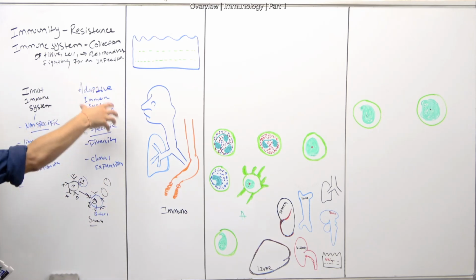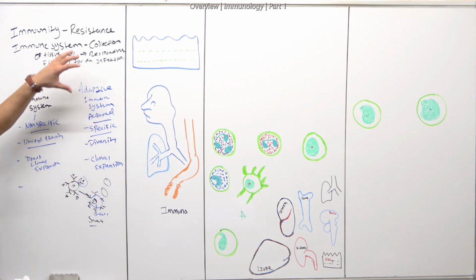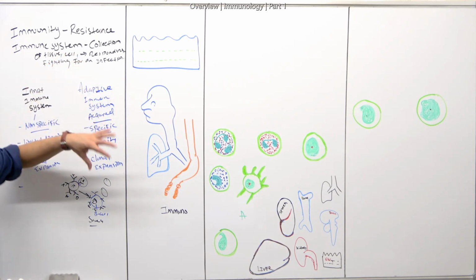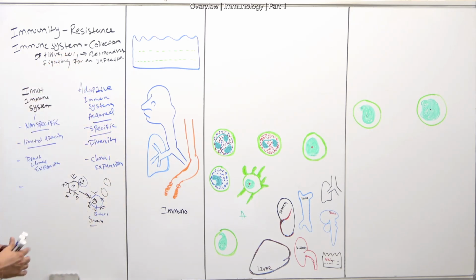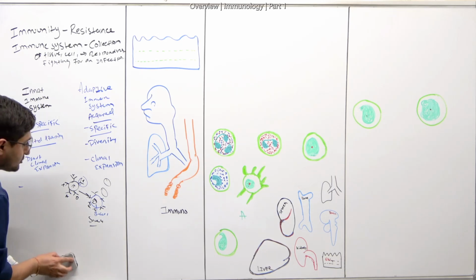Because when we talk about the adaptive immune system, whenever we talk about it, we are talking about the lymphocytes, okay? Let's write down here: lymphocytes. And do you know what those lymphocytes are?